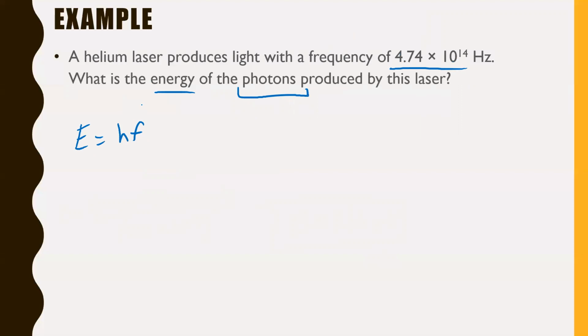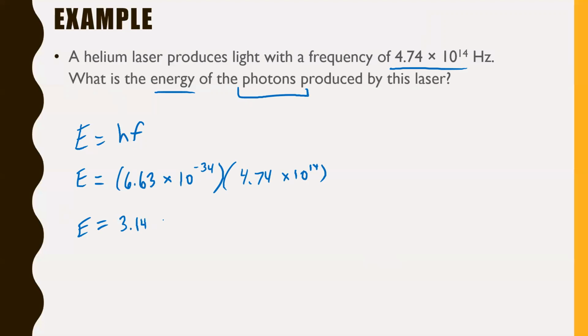Now, it doesn't say what units it wants the energy in. Generally speaking, if it doesn't say the units, I think joules is probably a better one to go with, because joules are just a more familiar way of measuring energy. So let's use the joules one instead. So E equals, we'll use the joules h, which is 6.63 times 10 to the negative 34. And we'll times that by our frequency, which is 4.74 times 10 to the 14. Throw that right in your calculator, and you're going to get 3.14 times 10 to the negative 19 joules. That would be your energy as your answer.